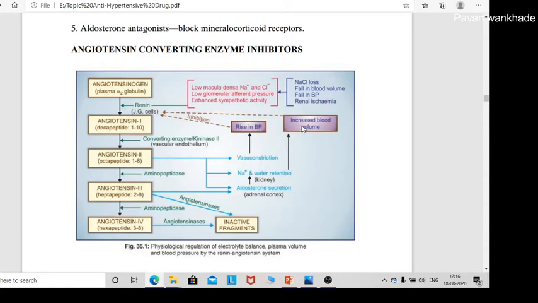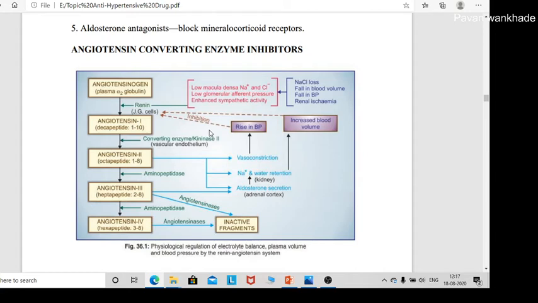Due to sodium and water retention there is an increase in blood volume, and due to this rise in blood pressure, because of the negative feedback mechanism, the enzyme renin is inhibited, and it again decreases the blood pressure. This is the normal renin angiotensin system. Renin is activated when there is a fall in blood pressure, renal ischemia or sodium chloride loss.